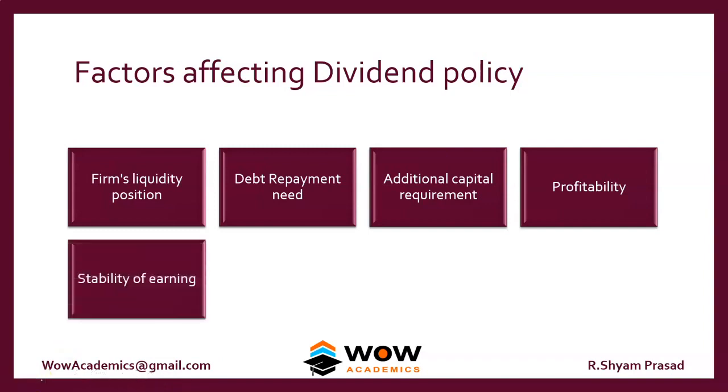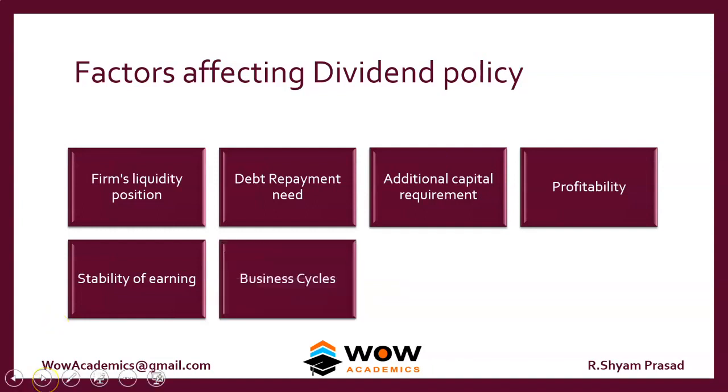Stability of earnings. There are a few companies like FMCG companies like Hindustan Unilever, Nestle, or mining companies like Neyveli Lignite Corporation or Coal India. These companies have very stable earnings, so they can go in for constant payout ratio or constant payout ratio with growth. Other companies cannot go for this kind of model. Business cycles: there are some businesses which are cyclical in nature.